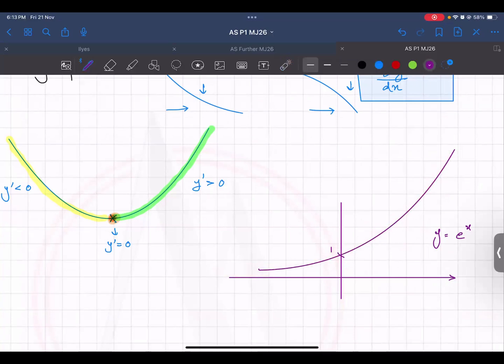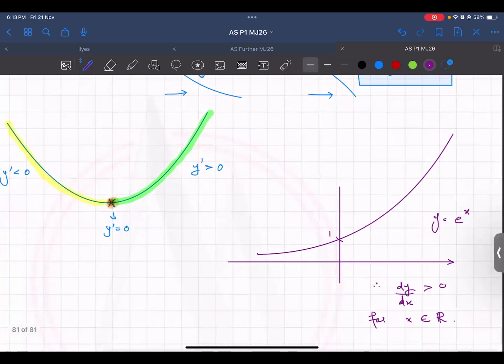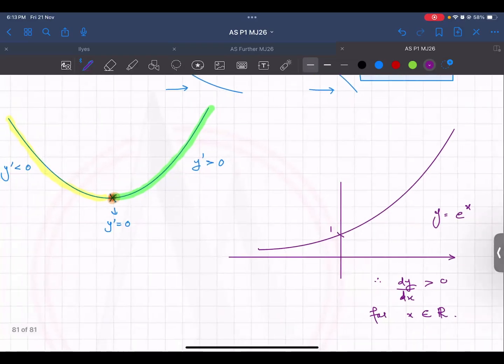So the gradient, the dy by dx, is always positive for x belonging to all real numbers. So this is a continuously increasing function. The graph will keep on increasing, increasing, increasing. It is never coming down, and there is no turning point as well.